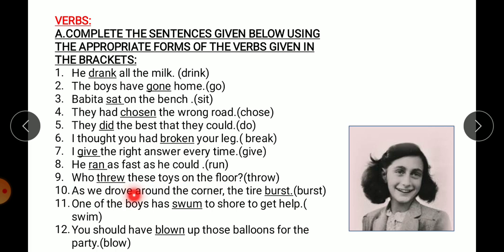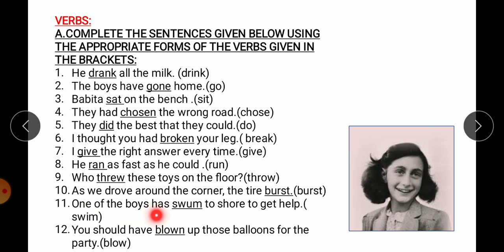As we drove around the corner, the tire burst. Now what are the three forms of burst? It's burst, burst and burst. So it will be the second form we are using, that is burst, because here it is drove.